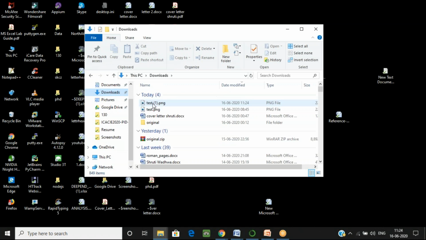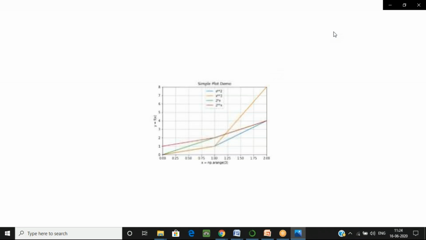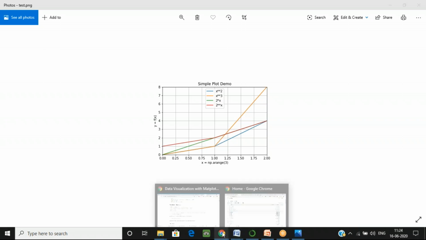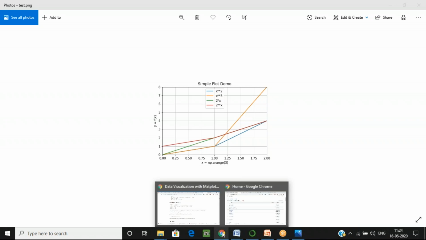Yeah, this is test dot. Can you see this image? This is test.png. So here you can also download these images, save these images also. So let's discuss your questions first, then in tomorrow's class we will do further.